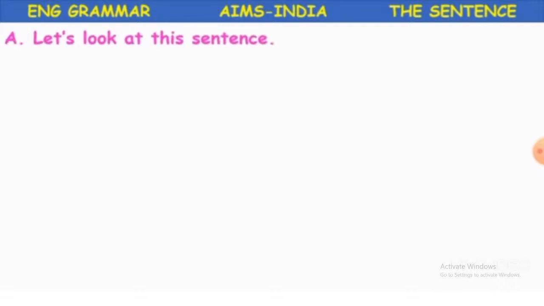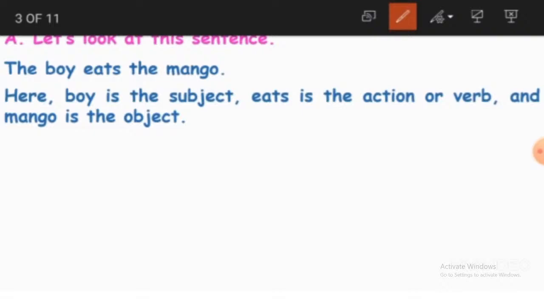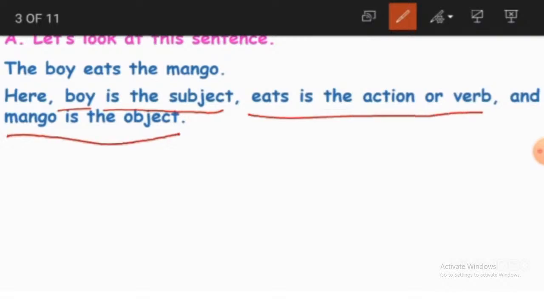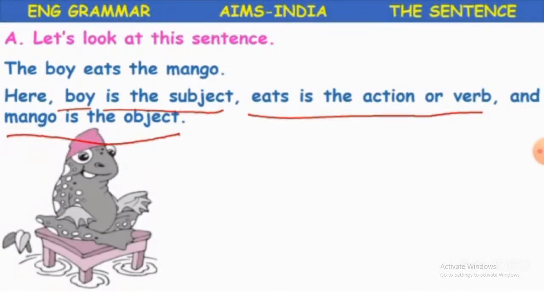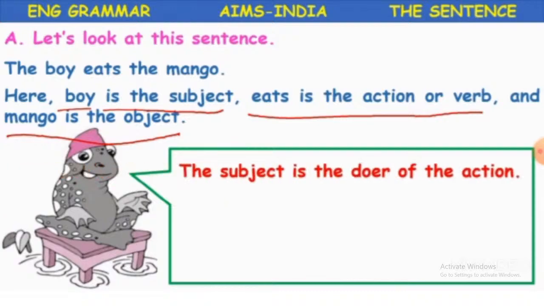Okay, we'll look at some more sentences. The boy eats the mango. Here, boy is the subject, eats is the action or verb, and mango is the object. So these three, subject, object and verb, combined become a sentence. Yes or no?